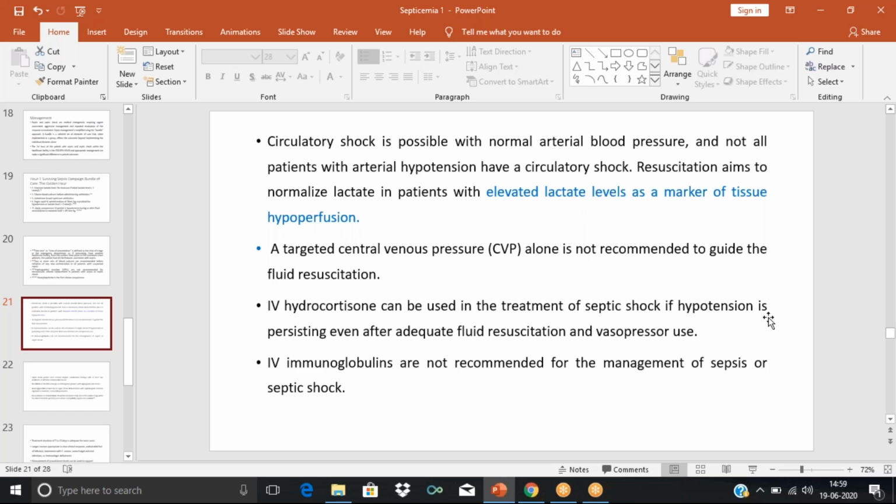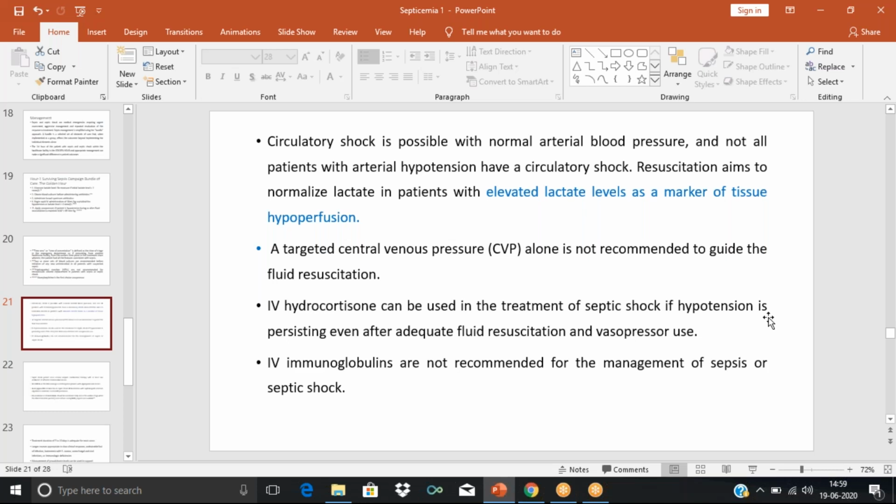The possible mechanism is that the corticosteroid can prevent the induction of nitric oxide synthase. Nitric oxide, we know, is responsible for vasodilation and reduction in blood pressure. It also has the ability to enhance the vasoactive response to the catecholamines. So in what situation are we using IV hydrocortisone?